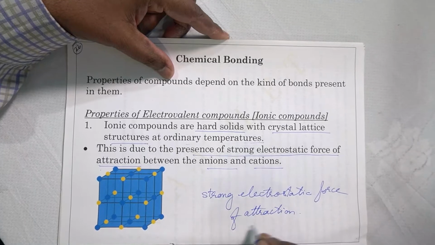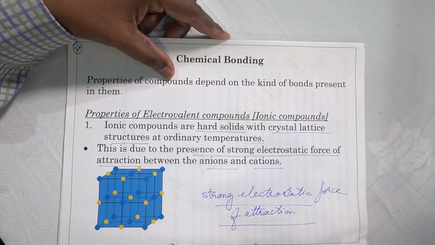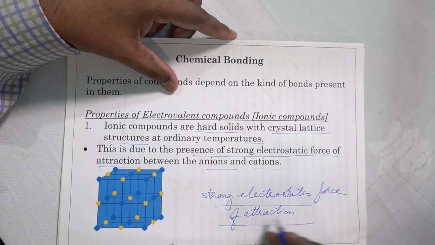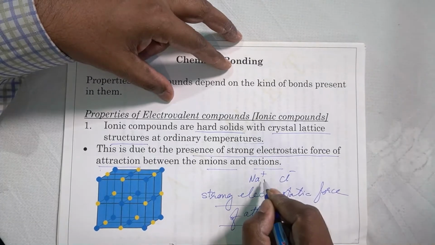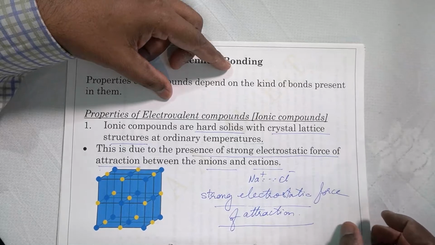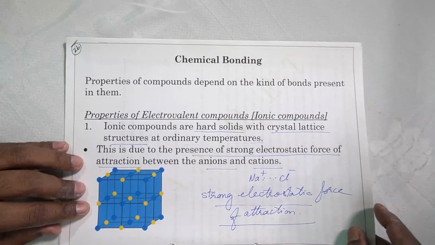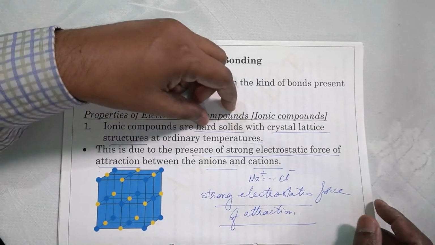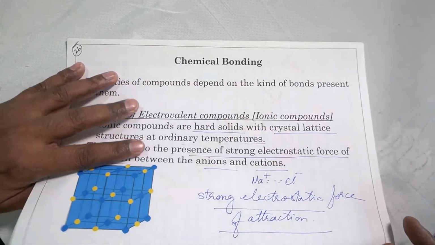This strong electrostatic force of attraction between anion and cation is the basis for the description of all the properties of ionic compounds. Anions have negative charge, cations have positive charge. For example, in sodium chloride we have Na plus ions and Cl minus ions, with a strong electrostatic force of attraction between them. So they are held tightly. Because of this, ionic compounds are hard solids, solid state at ordinary temperatures.